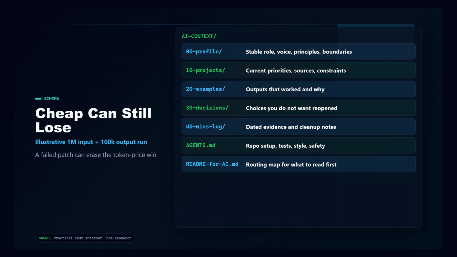For a simple 1 million input token plus 100,000 output token run, the rough math is $3 on Sonnet 5 intro pricing, $4.50 after the promo, $7.50 on Opus 4.8, and about $2.40 on Gemini Flash. Then the annoying software engineering part arrives. The cheapest failed patch is not cheap.